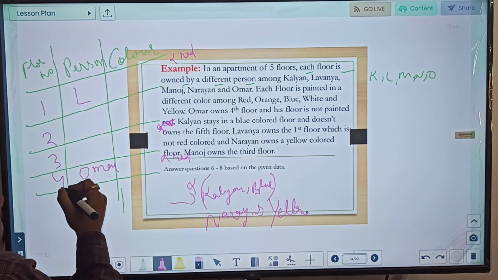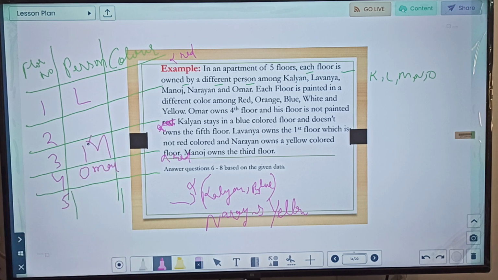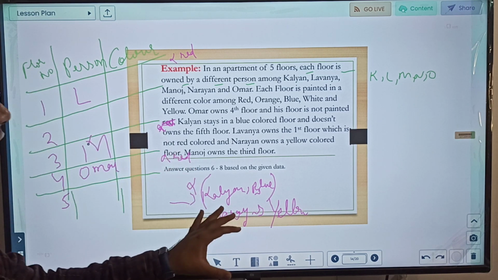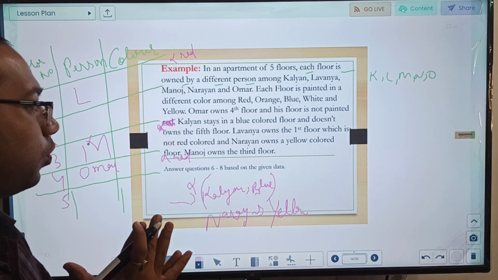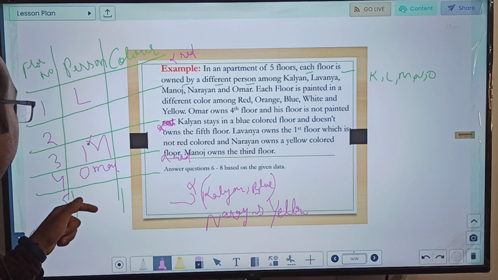Kalyan has blue, Narayan has yellow. Manoj owns the 3rd floor. So the 3rd floor is Manoj. So for 3 floors we are already given. See friends, in these questions we need to use the given conditions and solve as much as possible. We are given people at the 3rd floor; 2 floors remain, 5th and 2nd.